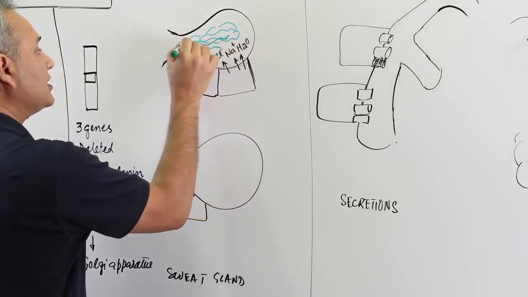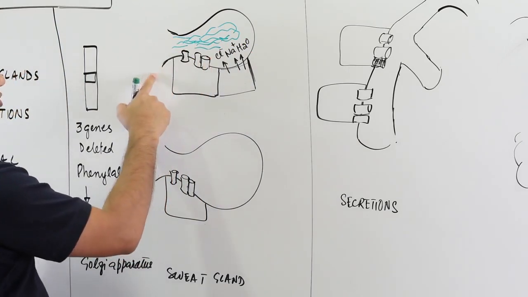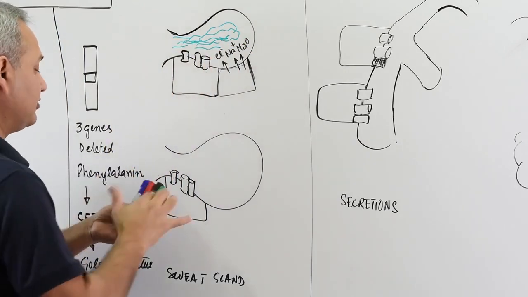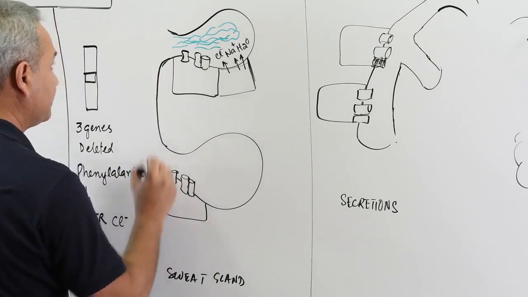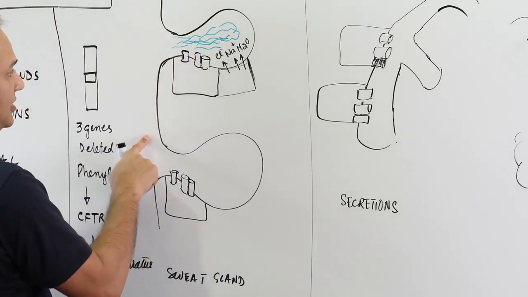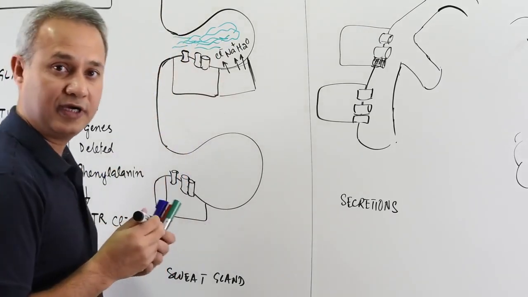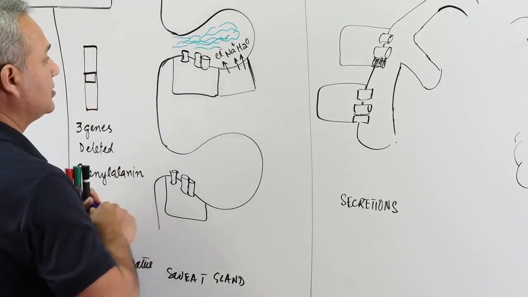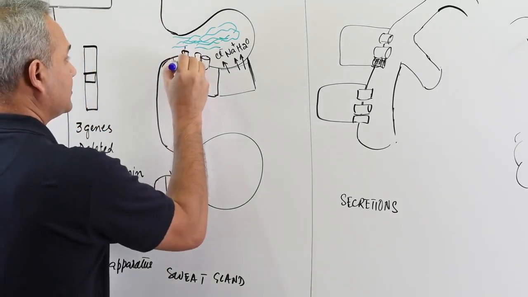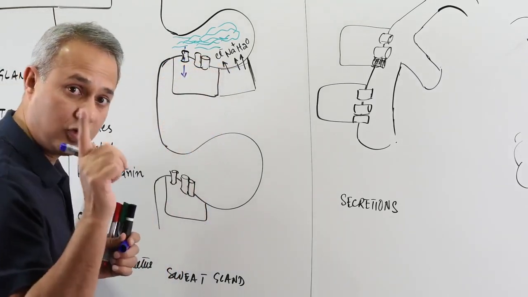However, before this sweat can go out on the surface of the skin, if this was skin here, before this fluid can go to the skin, we reabsorb the chloride.